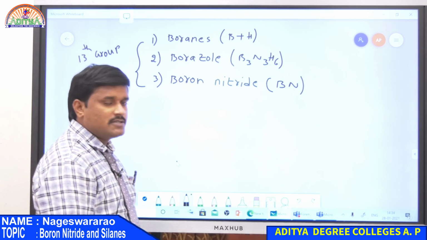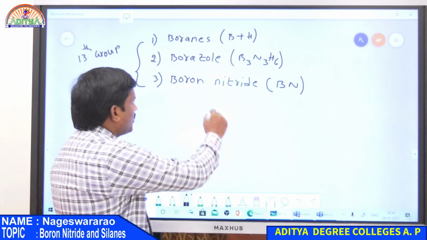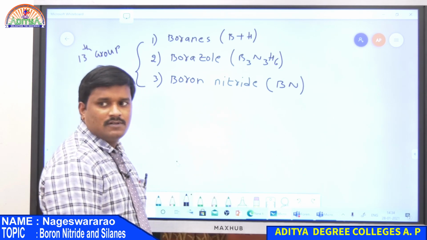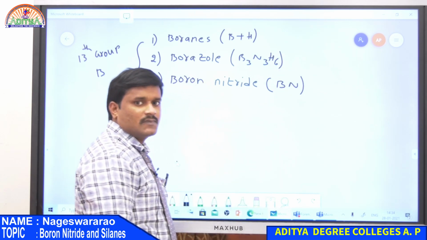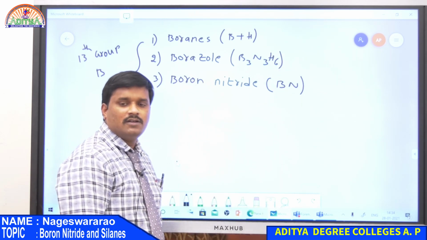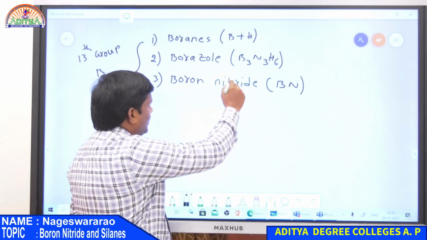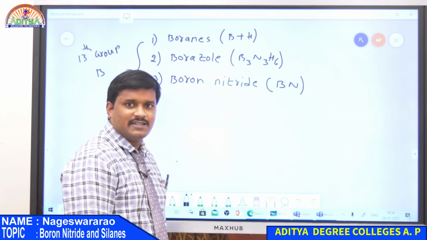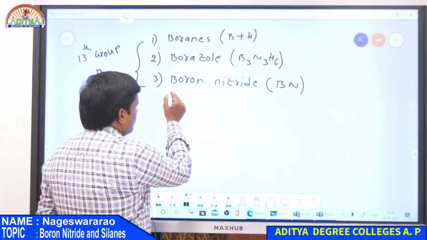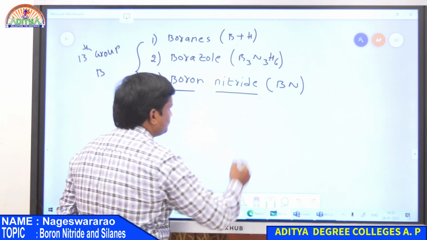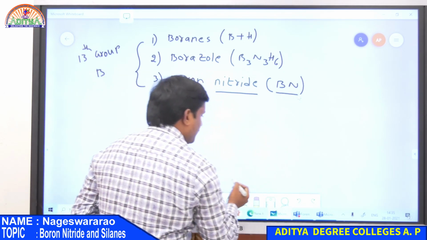First one is boranes, second one is borazole, and third one is boron nitride. So the first one has formulas like diborane, tetraborane and also pentaborane. Borazole has a formula B3N3H6, and the final compound of the boron family is boron nitride. So that is BN.